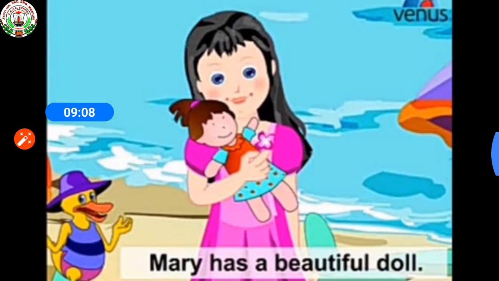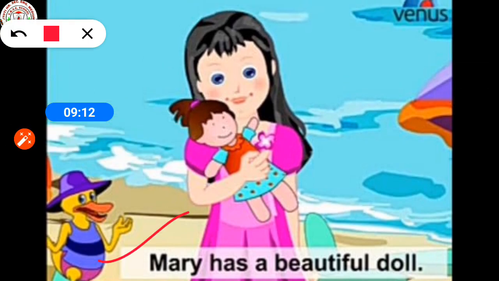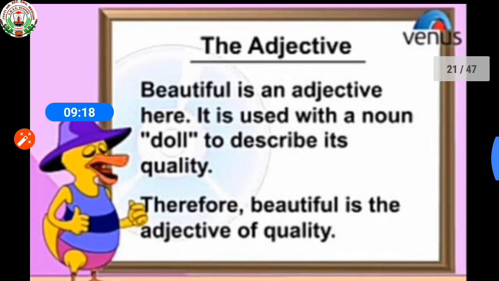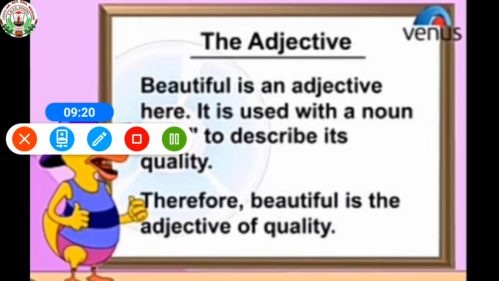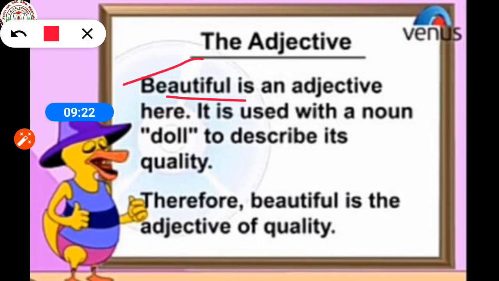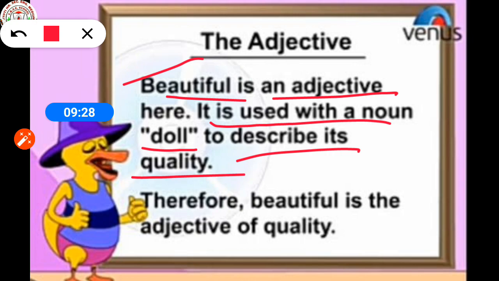See the other example. Mary has a beautiful doll. Here beautiful is an adjective. It is used with a noun doll to describe its quality. So, therefore, beautiful is the adjective of quality.